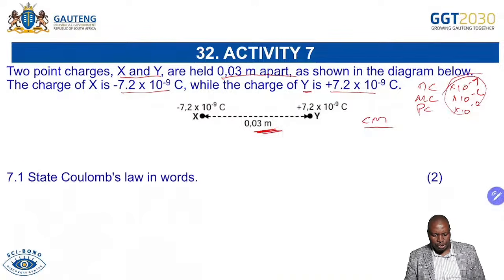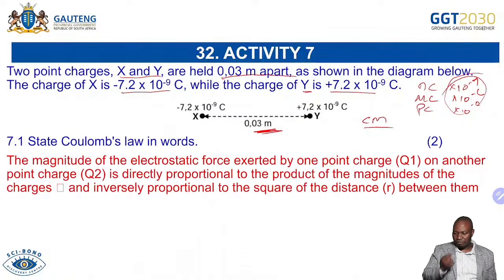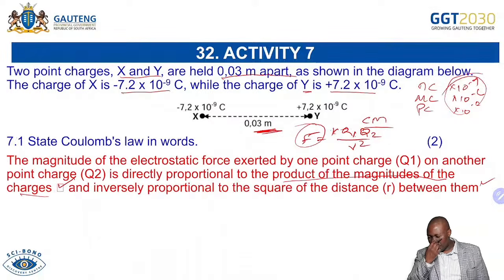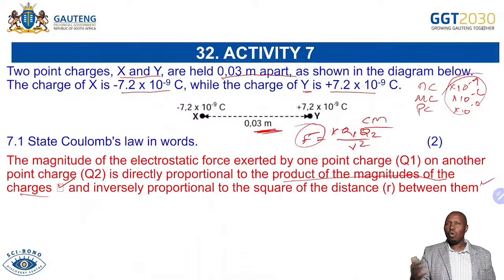Now, what do we have as a question? State Coulomb's law. So you're going to state Coulomb's law to say the magnitude of the electrostatic force exerted by one charge on another charge is directly proportional. Okay, that is your F equals K, Q1, Q2 over R squared. So you are saying the magnitude of the electrostatic force exerted by one charge Q1 on Q2 is directly proportional to the product of the magnitude of the charges. That is where your first mark and then your other mark. Usually we don't do part marking. We just say 2 or nothing. So it's better to know the whole definition than to know parts of the definitions. Okay?